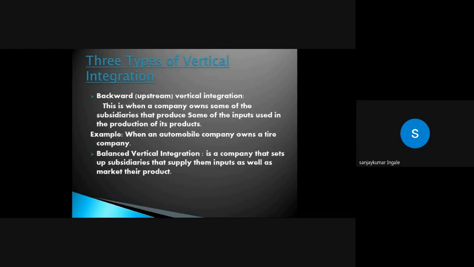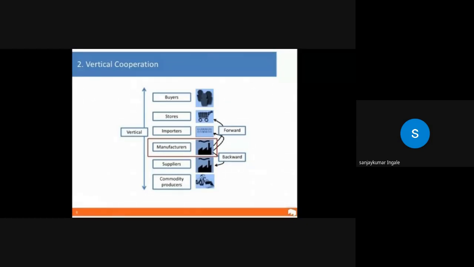Backward vertical integration. This is when a company owns some of the subsidiaries that produce some of the inputs used in the production of its products. Example: when an automobile company owns a tire company. Balanced vertical integration is a company that sets up subsidiaries that supply it with inputs as well as market its product. Vertical cooperation. In this graph, the manufacturer sends forward to the store and backward to the supplier. This is our vertical cooperation or vertical integration.